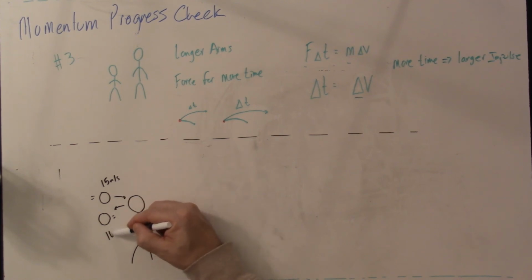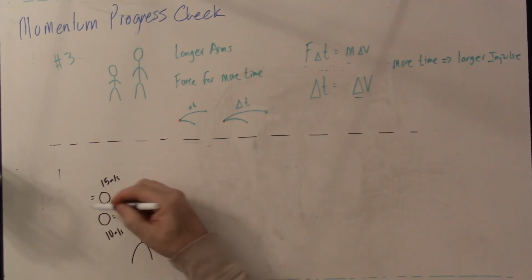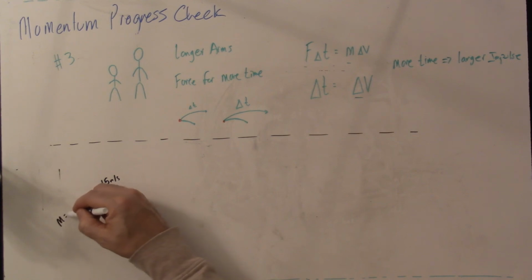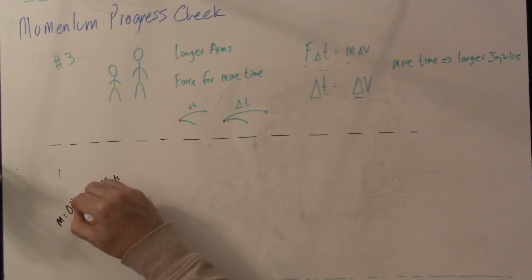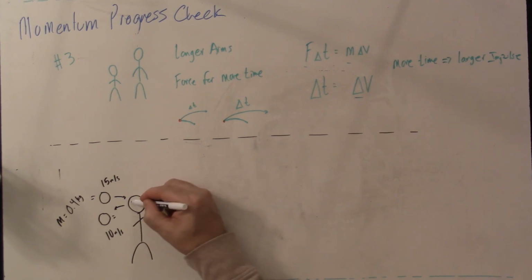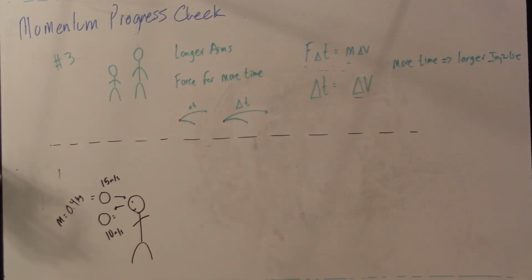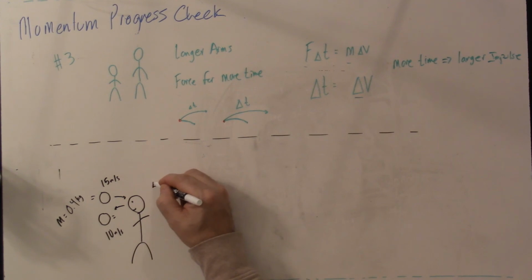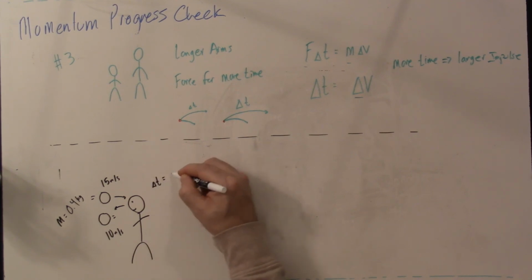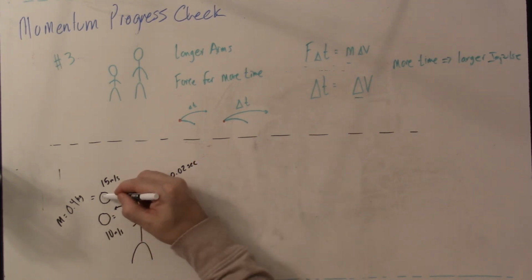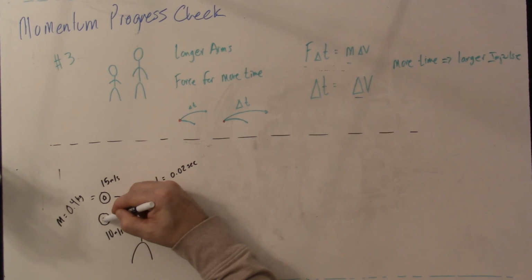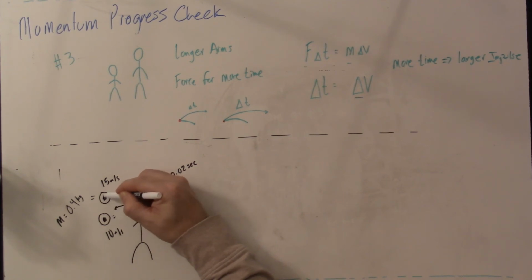The speed going out is 10 meters per second. The mass is 0.4 kilograms. And the time of the contact is 0.02 seconds. So there's the diagram.